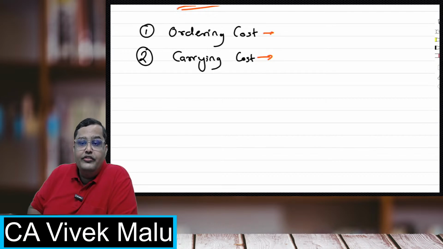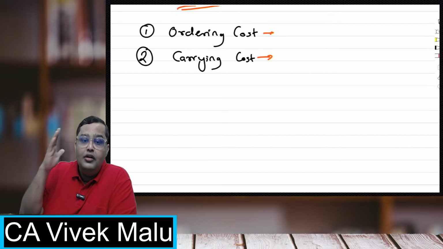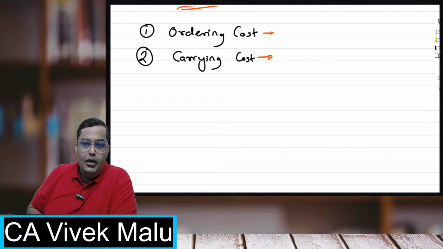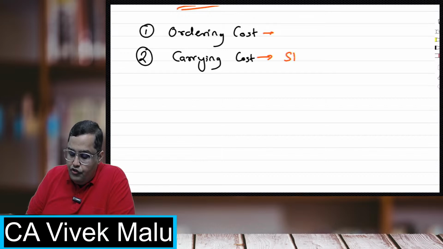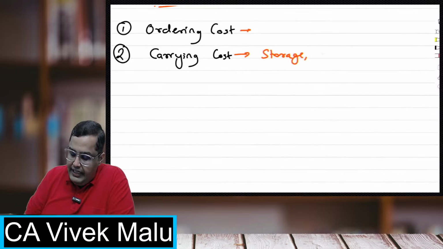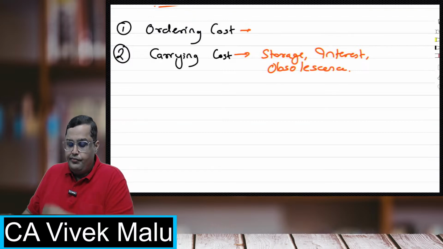Now, in carrying cost, whenever you are buying the inventories, you have to store them. You have to give to the warehouse persons. You have to make payment to them because of the storage cost involved. You have to make payment to the suppliers. There is an interest element involved, right? Plus, when you are ordering materials, there is always a risk of them getting obsolete. So carrying cost covers storage, interest, and obsolescence also. It will get old and all that. All these costs are covered in the carrying cost.